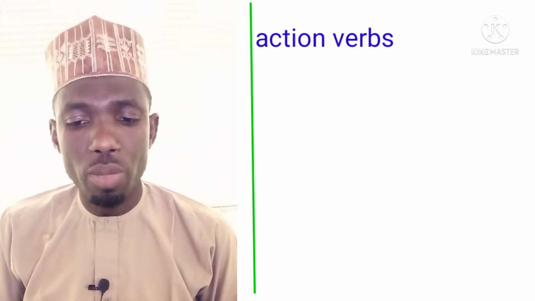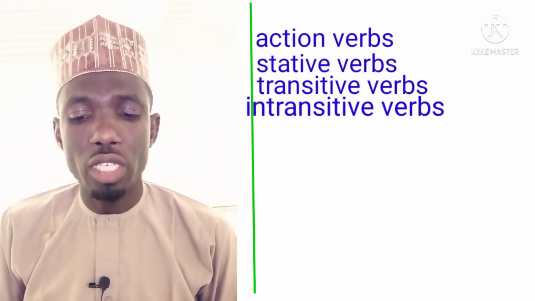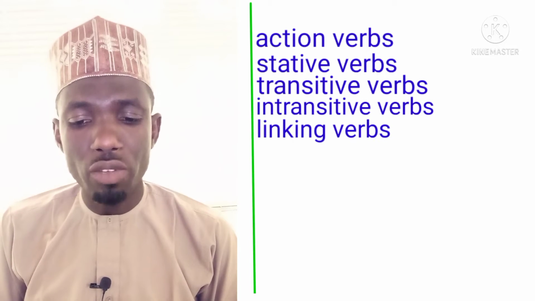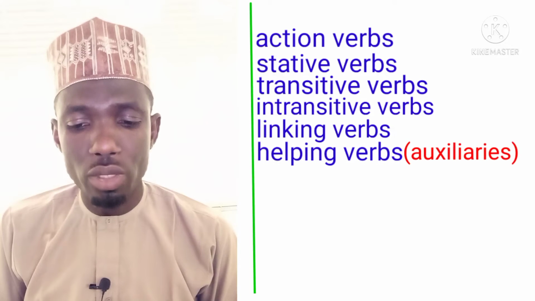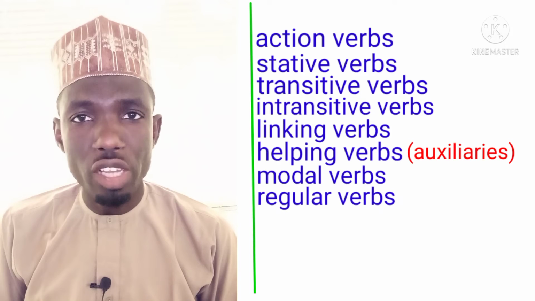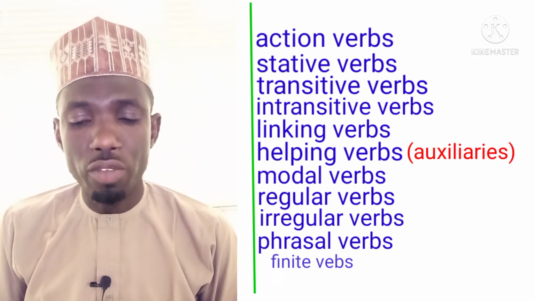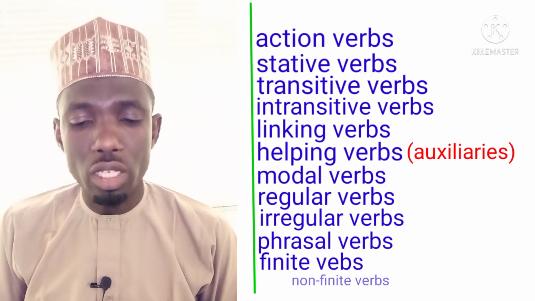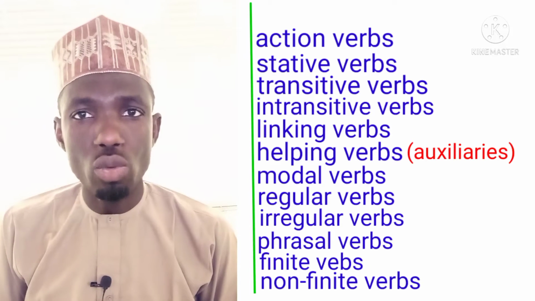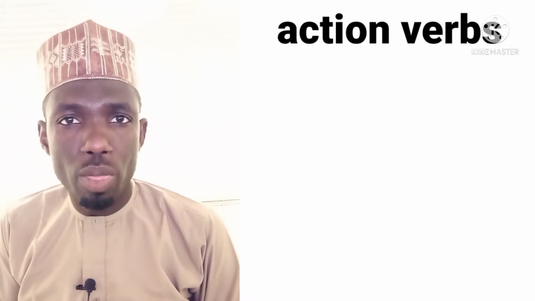First, we are going to look at the action verbs, the stative verbs, transitive verbs, intransitive verbs, linking verbs, helping verbs, that means the auxiliary verbs, modal verbs, regular verbs, irregular verbs, phrasal verbs, finite verbs, as well as the non-finite verbs. So we are going to look at them all together in their example sentences. First, let's talk about the action verbs.